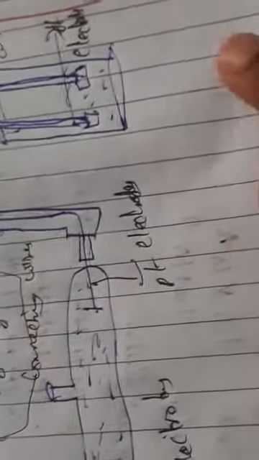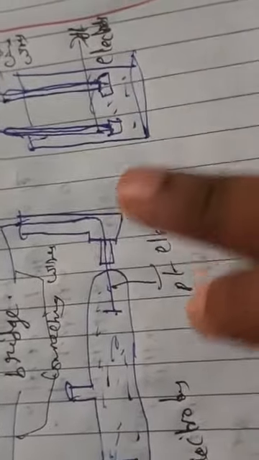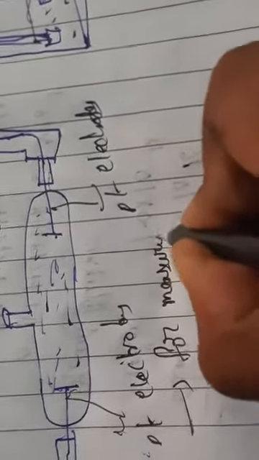So to measure the resistance of an electrolytic solution, we face two problems.